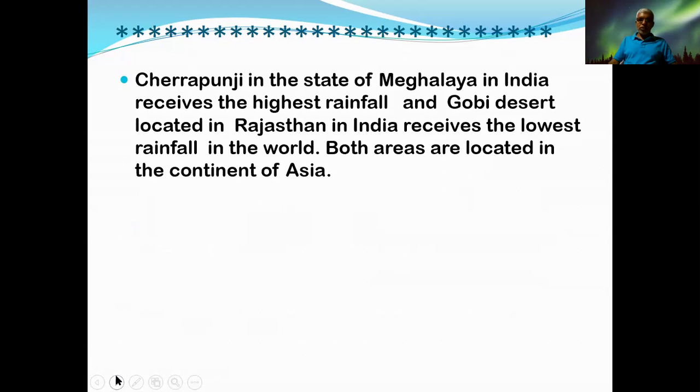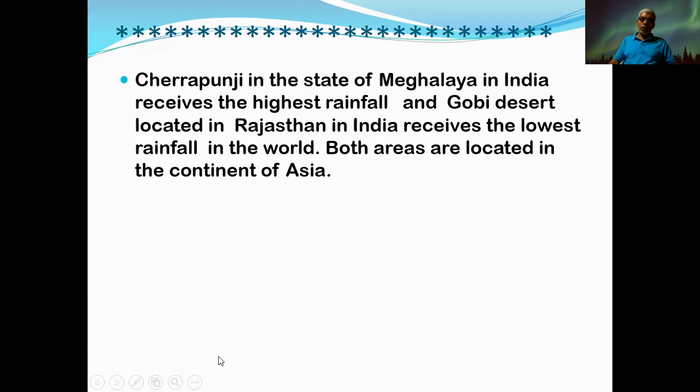Cherrapunji, in the state of Meghalaya in India, receives the highest rainfall in the world, because it's a part of India. It is in the Assam region. And on the other hand, the Great Indian Desert in Rajasthan and the Gobi Desert also get the least rainfall.